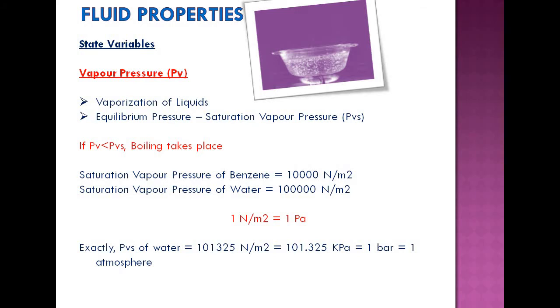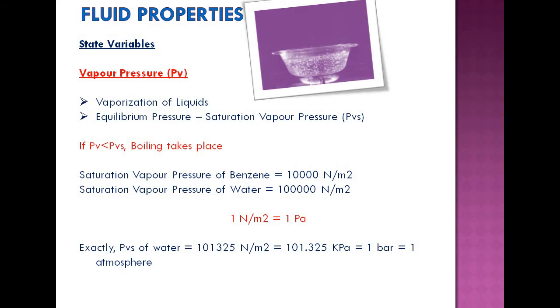The molecules get more kinetic energy, and because of low density it moves up, reaches the top of the liquid surface and tries to enter into the atmosphere. At the same time, the formed vapor on the liquid surface tries to re-enter into the liquid. So two things.